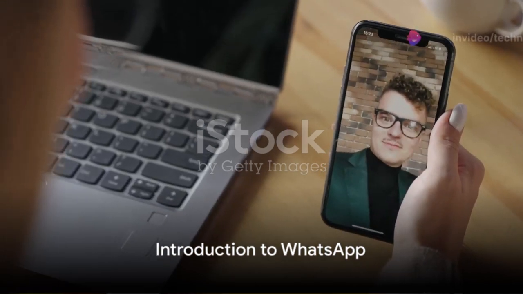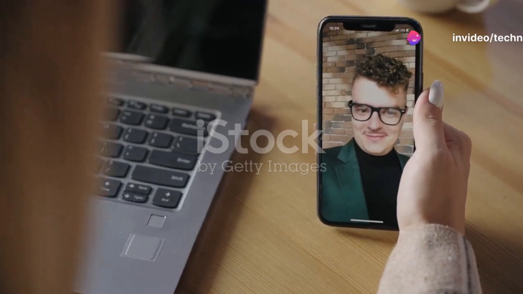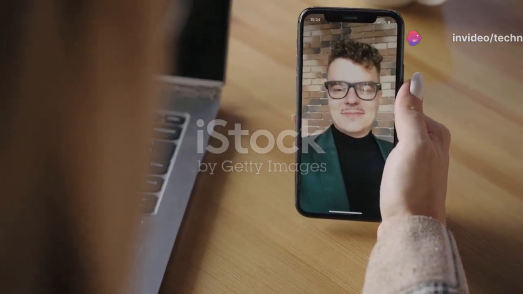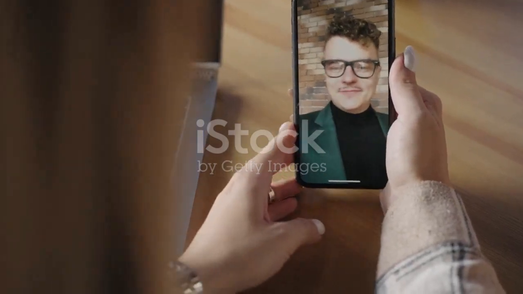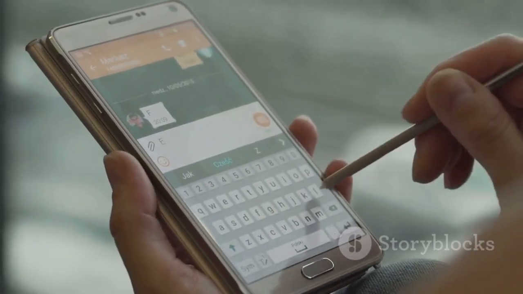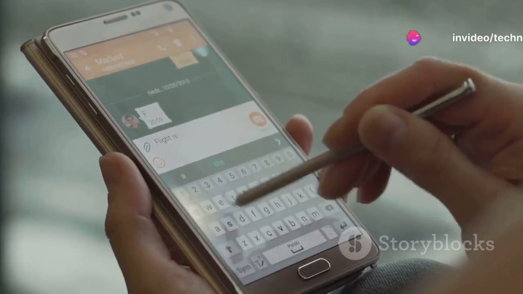Imagine a world where communication is not bound by distance, where a simple message can traverse continents in a blink of an eye, where a face-to-face conversation is just a tap away. Welcome to the world of WhatsApp, a realm where possibilities are only constrained by your imagination.